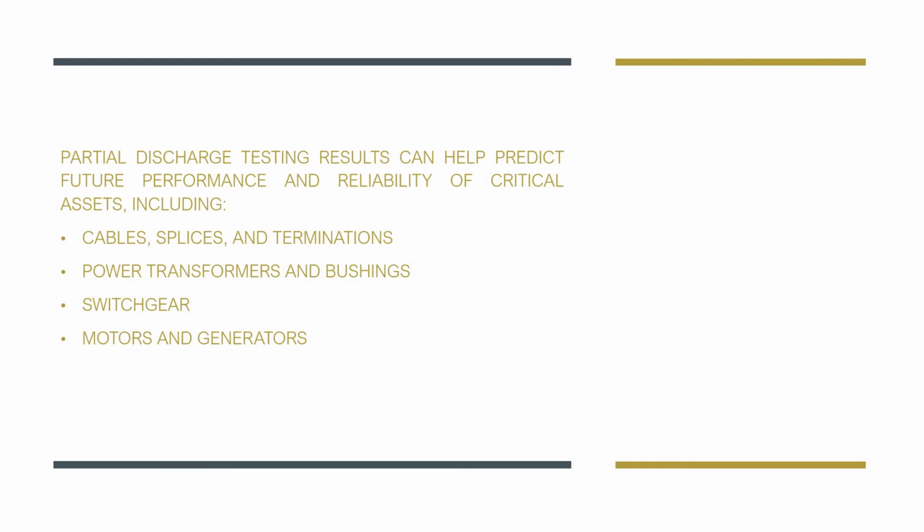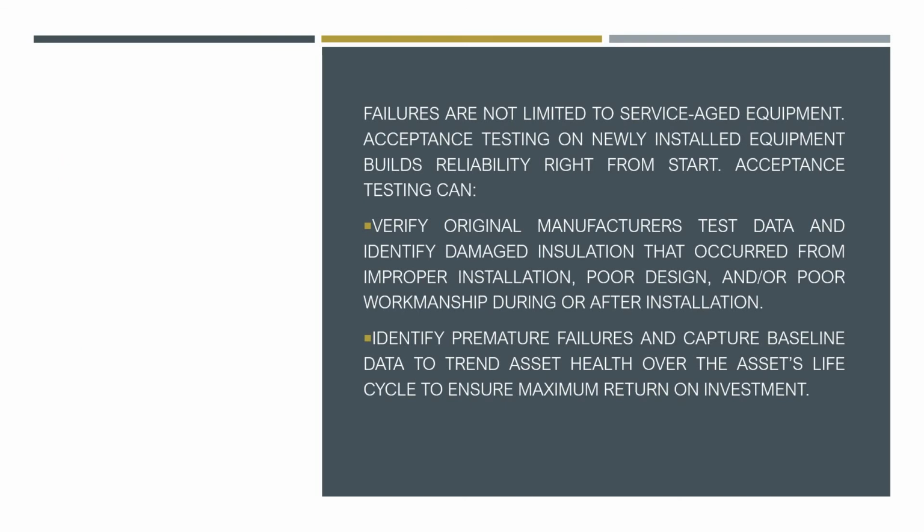Partial discharge testing results can help predict future performance and reliability of critical assets, including cables, splices, and terminations, power transformers and bushings, switchgear, motors, and generators.